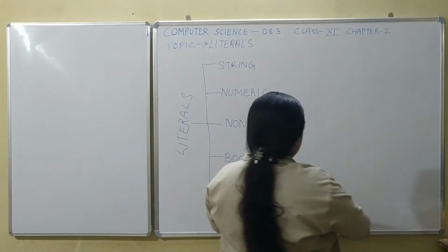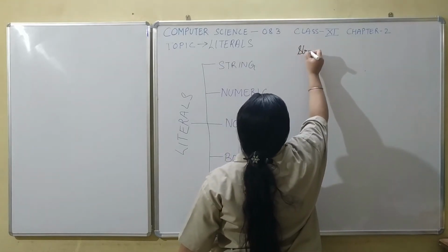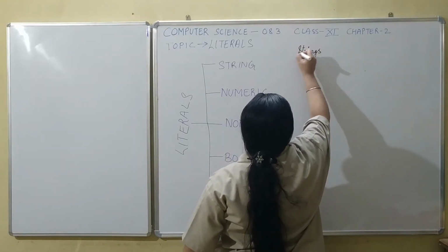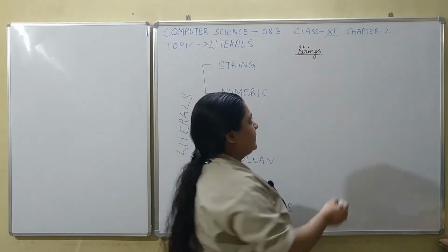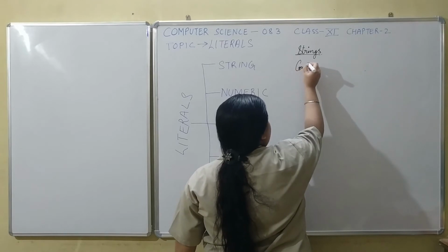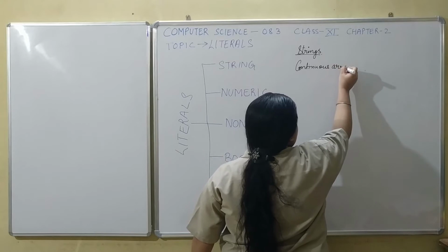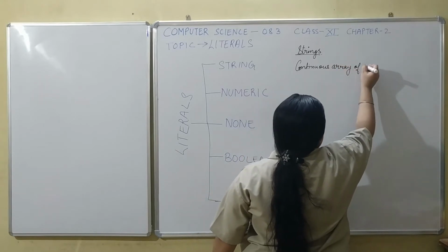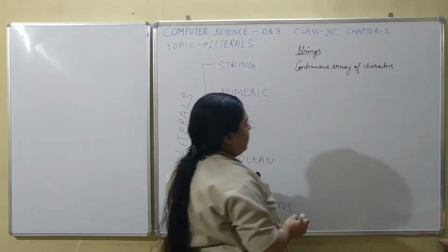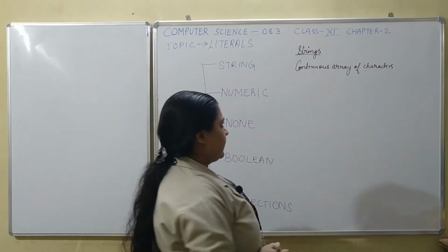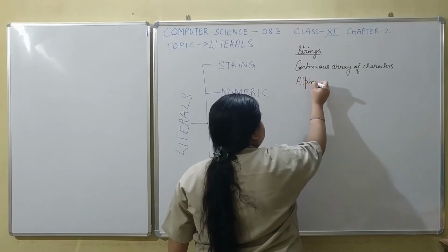So when we talk about strings, what are strings? Strings are a continuous array of characters, and these characters are alphanumeric in nature.